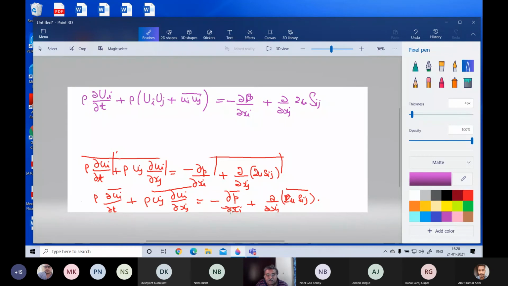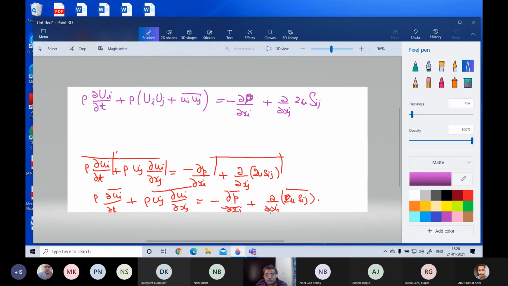This one is minus dou p by dou xi. So P is the flux, the total quantity, the instantaneous value. It has a mean, the mean pressure, and the mean pressure is written as capital P. I've just written it as capital P, that's all. So dou P by dou xi, no change to anything else.